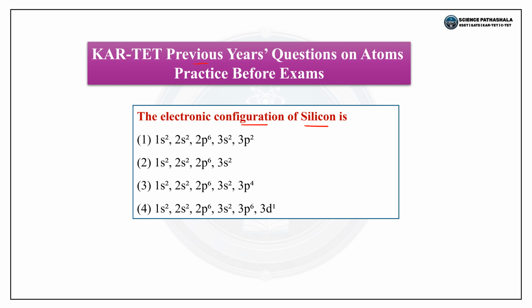So how do we arrange 14 electrons: 1s2, 2s2, 2p6, 3s2, 3p2. So here the correct answer is option 1, that is 1s2, 2s2, 2p6, 3s2, 3p2.